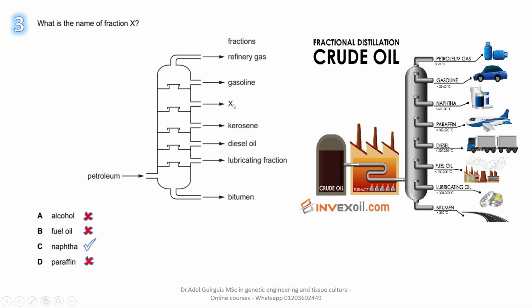It is heavier than X. What about paraffin? Paraffin is the second name for kerosene. It lies below X also. So we have to memorize in order these ingredients obtained when we carry out fractional distillation of crude oil. Okay, so the answer is C.